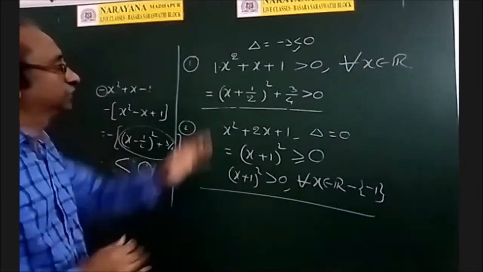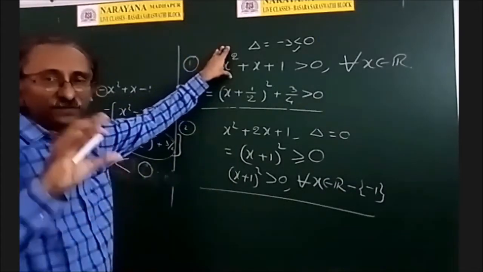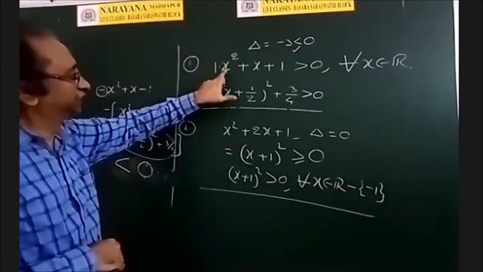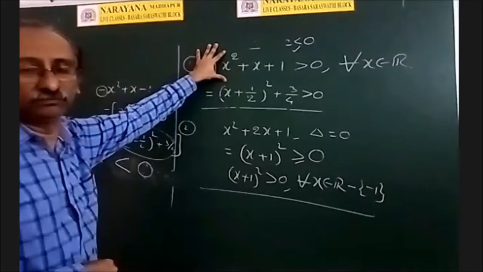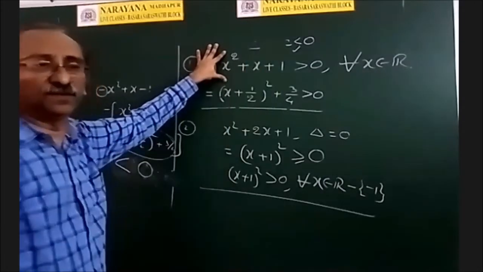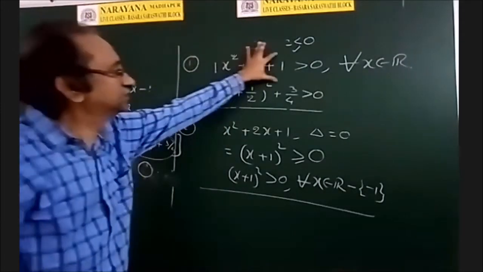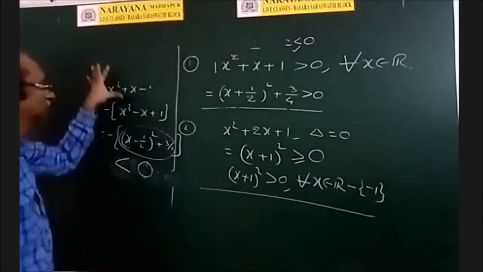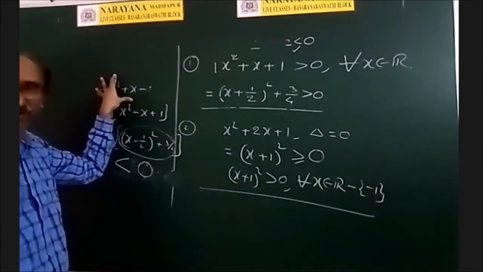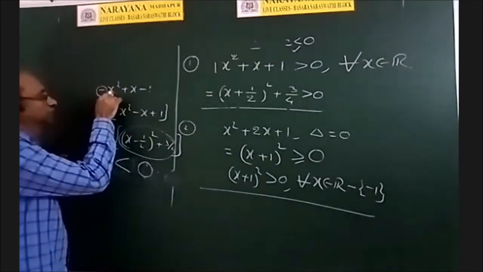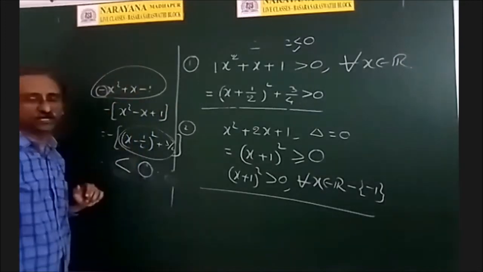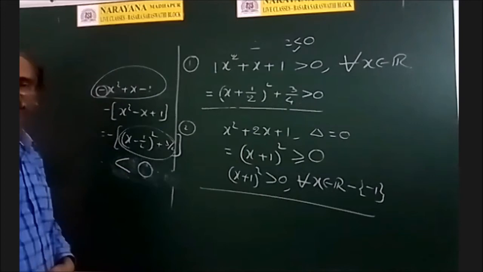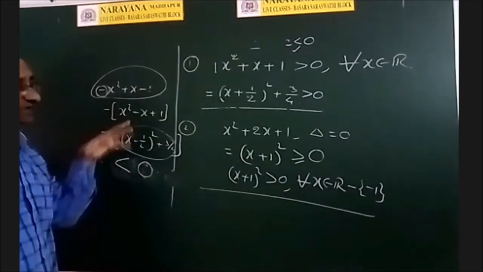What is the theorem? If the quadratic equation has imaginary roots, and if the coefficient of x square is positive, this is always positive, no matter whatever value of x you substitute. Similarly, if the quadratic equation has imaginary roots and the coefficient of x square is negative, this is always negative, whatever may be the value of x. That is the first result.